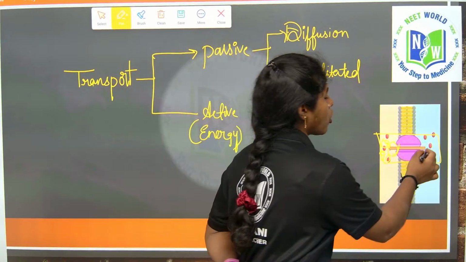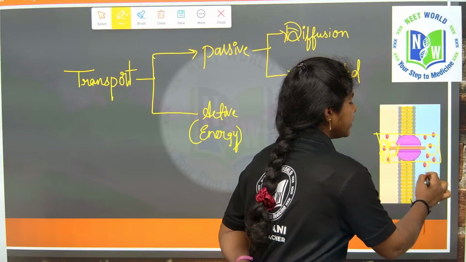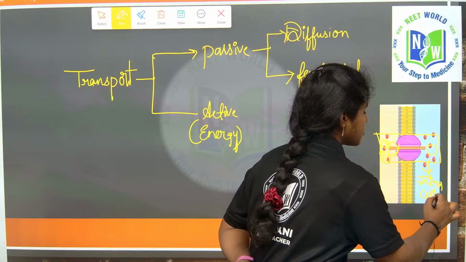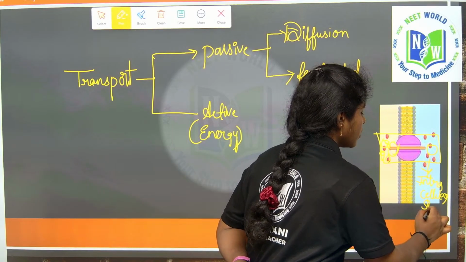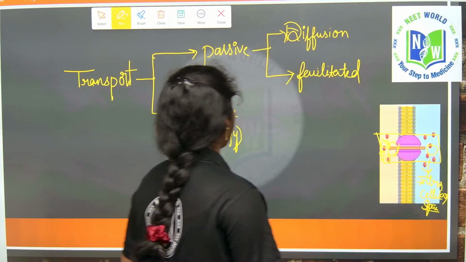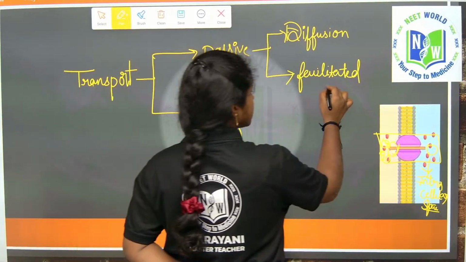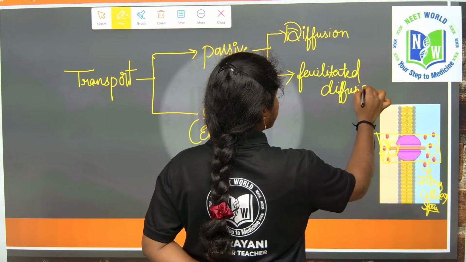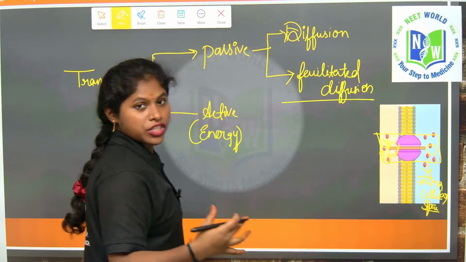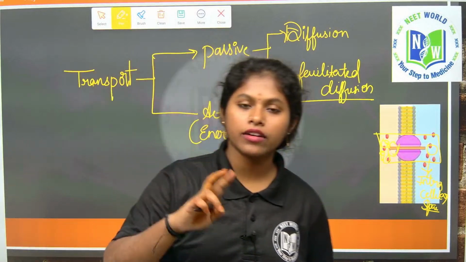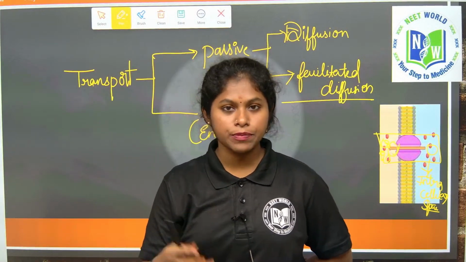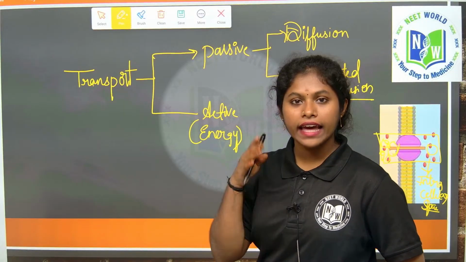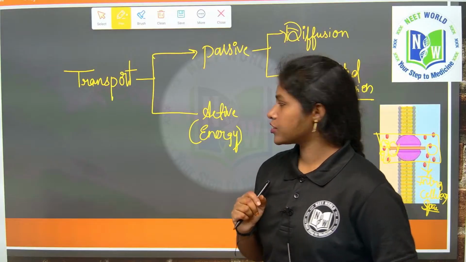Then the molecules move into the intracellular space. Got it? Facilitated diffusion can be of types: if the molecules travel in the same direction, it is symport. If they go in opposite directions, it is antiport, right. If they go in only a single direction, it is uniport, right.